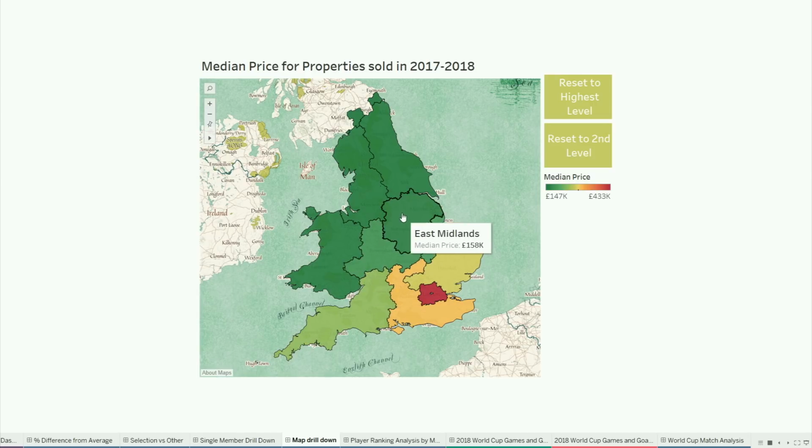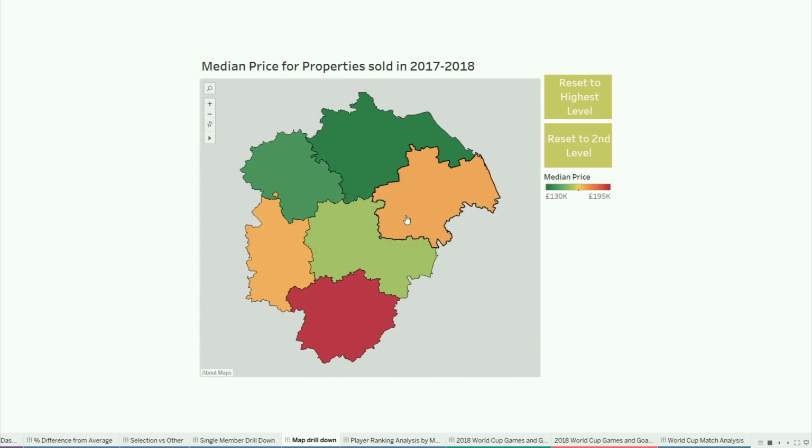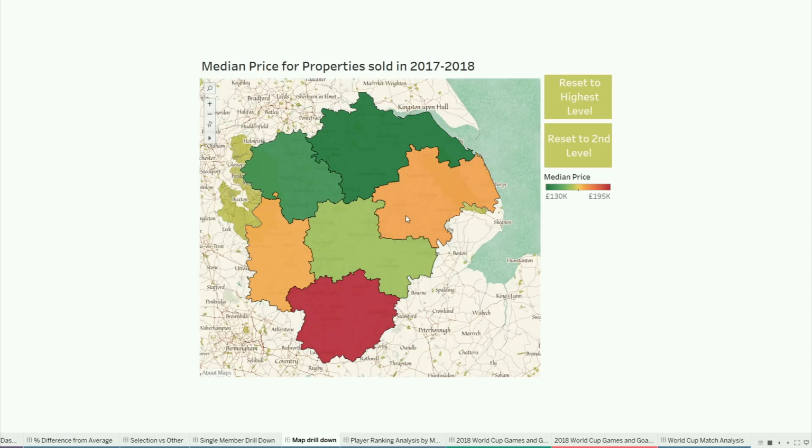It gets better. All right, so what about on a map? Here we have the house prices across all of England. What if I want to drill into a specific region and see what's the median price within the East Midlands? Well, I will just select this, and then it automatically zooms down into the next level.